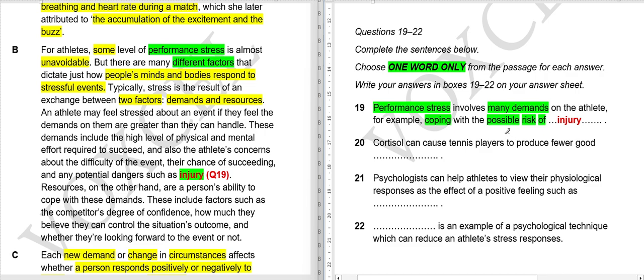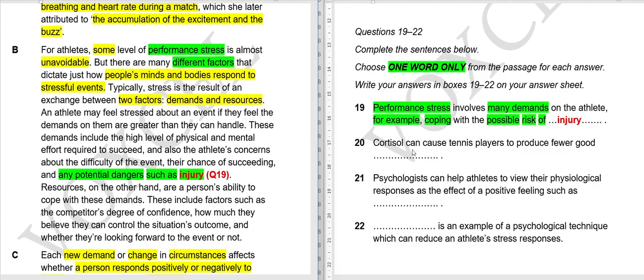And here they are saying for example, and instead of "for example" here they have said "such as". Coping with the possible risk of, so here they have just said possible dangers. So there is a risk or danger of getting yourself injured. Okay, so injury is our answer.